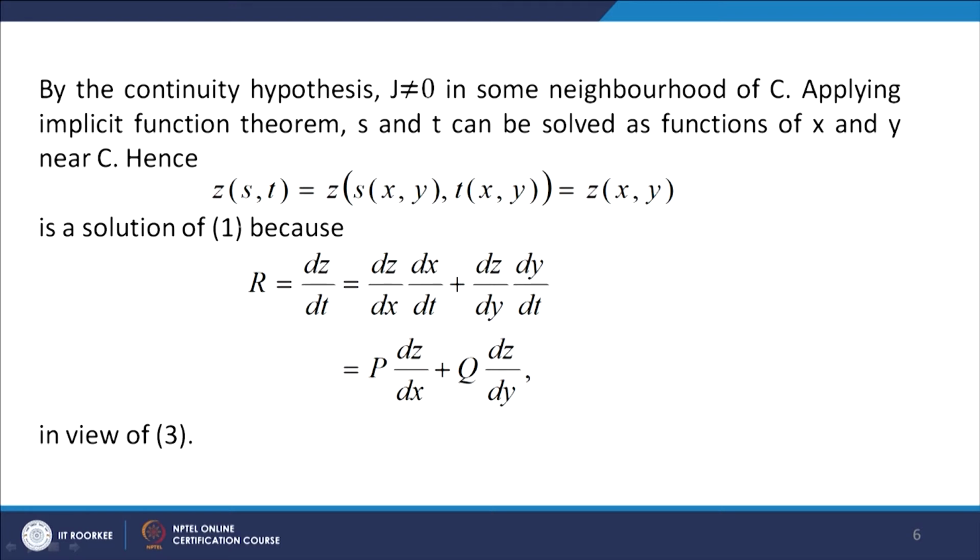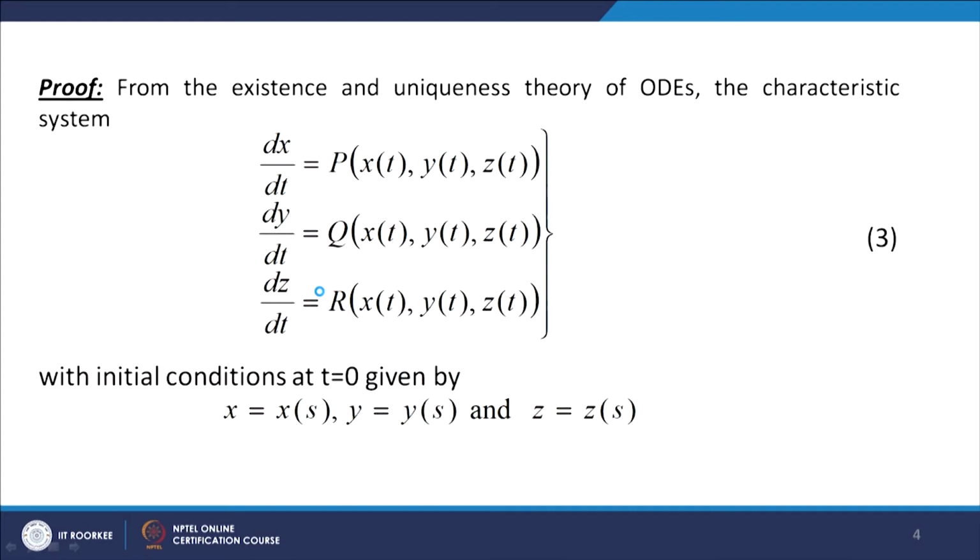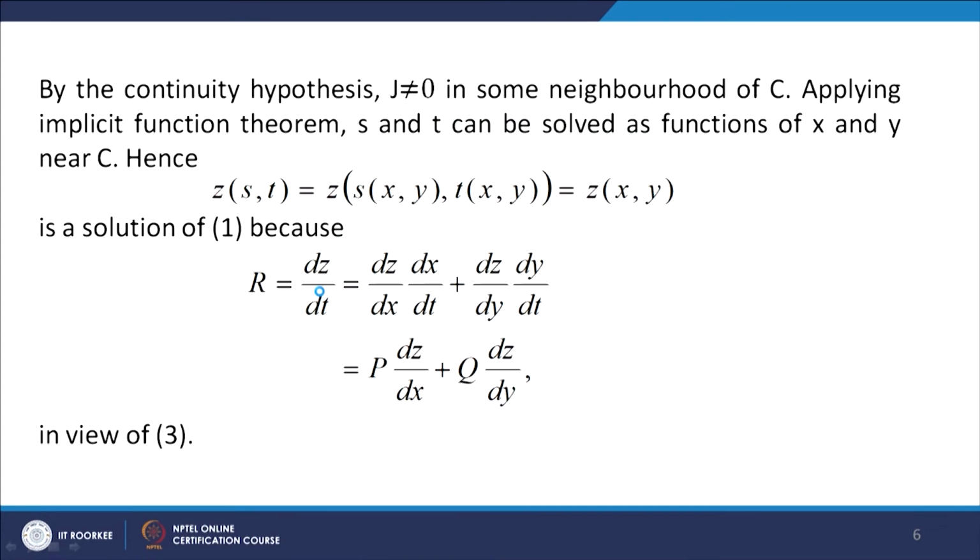Now this z(s, t) = z(x, y) is a solution of 1 because from the characteristic system, R is equal to dz/dt, and dz/dt can now be written as dz/dx into dx/dt plus dz/dy into dy/dt, because z is a function of x and y.